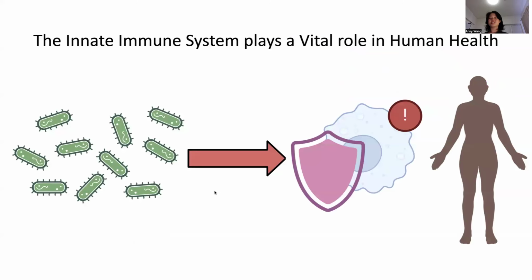The innate immune system triggers a fast-acting response when exposed to infection and is considered one of the first lines of defense for the body. Without it, we are left vulnerable to disease.